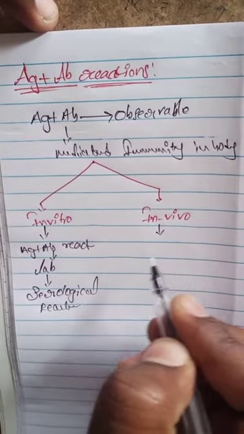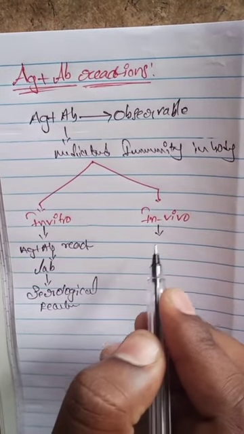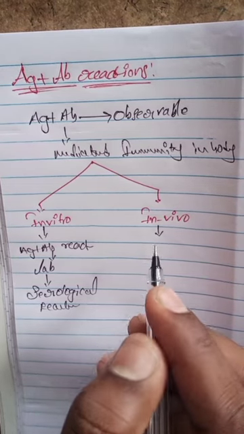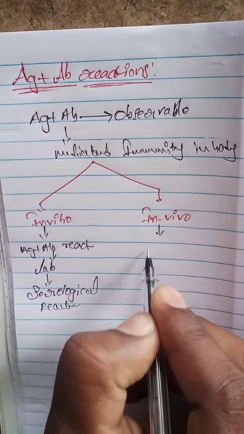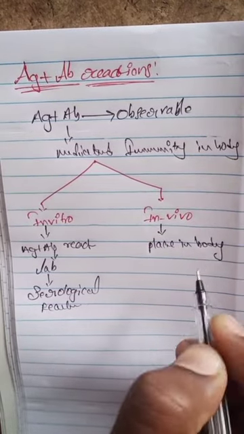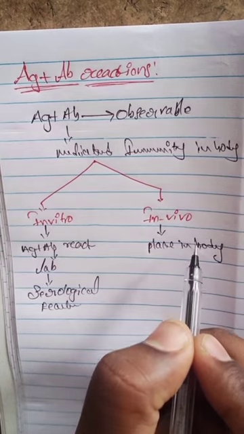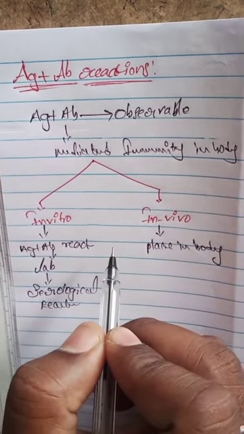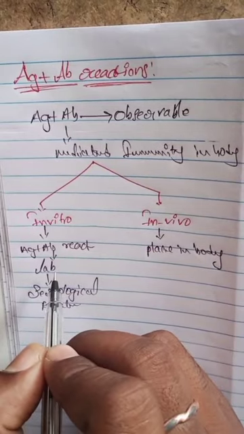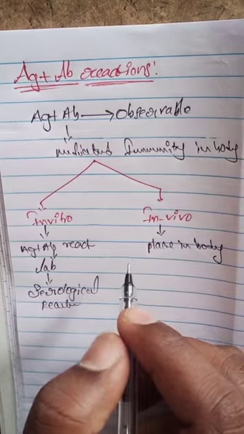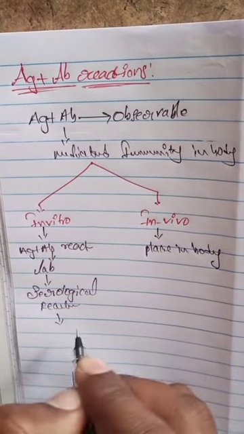And what about in vivo? In vivo means the antigen antibody reactions which take place in the body, in the living organism. So these reactions that occur in the body are known as in vivo. Reactions outside of the body, in the lab, are known as in vitro.